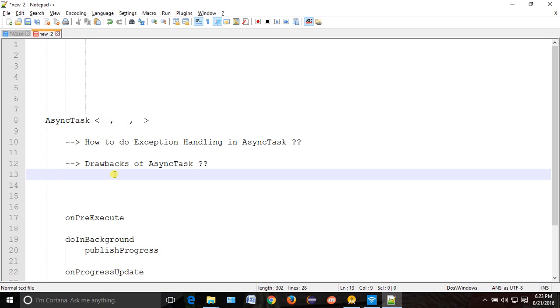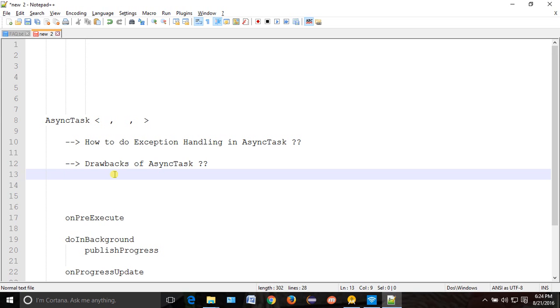So from async task, there are 3 typical questions. First, the 3 parameters we pass. Second, how to do the exception handling. And third, the drawbacks of async task. Wherever you go, you will get these 3 questions only. Any idea what is the drawback of async task?